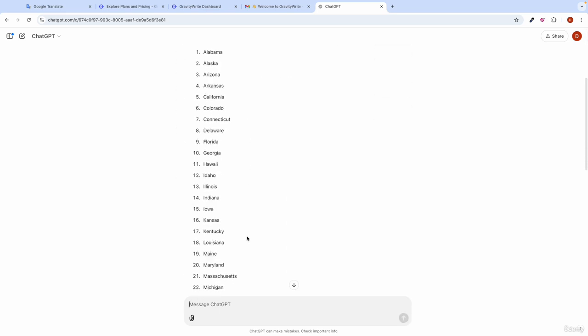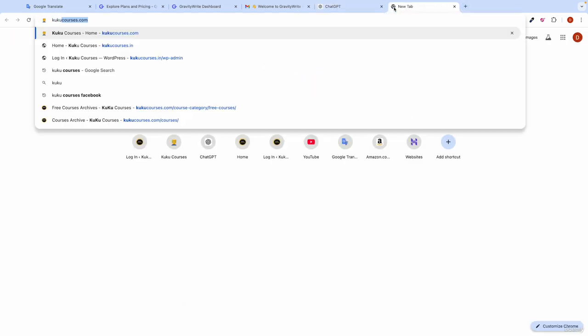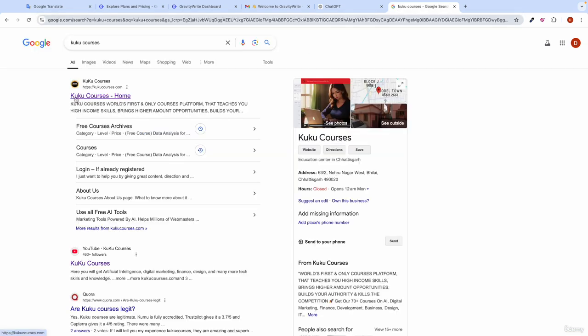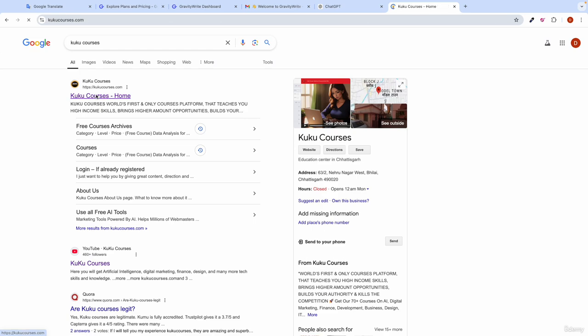So it's a very powerful AI chatbot tool. In case you don't know about this AI tool, it is created by OpenAI. You don't have to do anything with the AI concepts, but I can guide you if you're interested. You can just search for Kuku courses, click on enter, and then you will see the kukucourses.com website. Just go to this website.